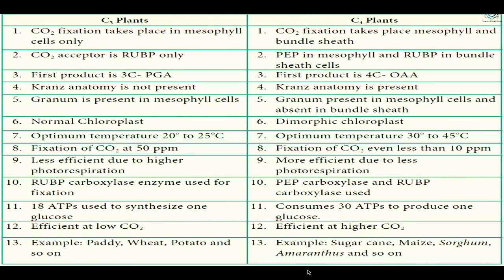In C3 plants, the RuBP carboxylase enzyme is used for fixation, while in C4 plants PEP carboxylase and RuBP carboxylase are used. 18 ATP are used to synthesize 1 glucose in C3 plants, while C4 plants consume 30 ATP to produce 1 glucose. C3 plants are efficient at low CO2, while C4 plants are efficient at higher CO2. Examples of C3 plants are paddy, wheat, potato and so on. Examples of C4 plants are sugarcane, maize, sorghum, amaranthus and so on.